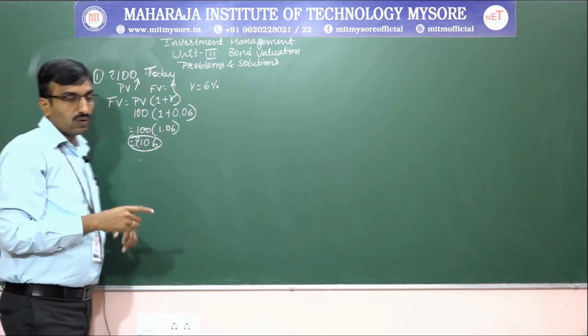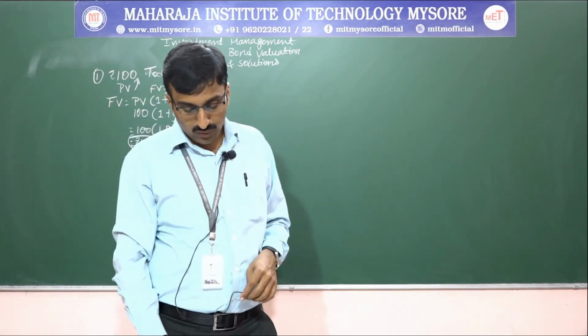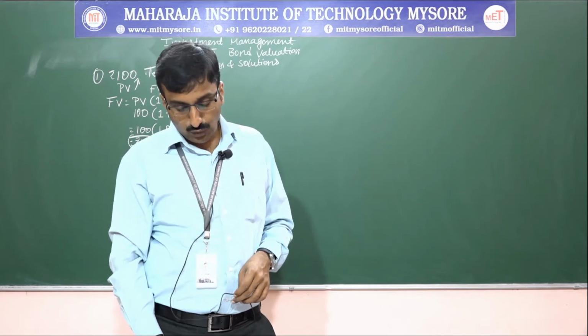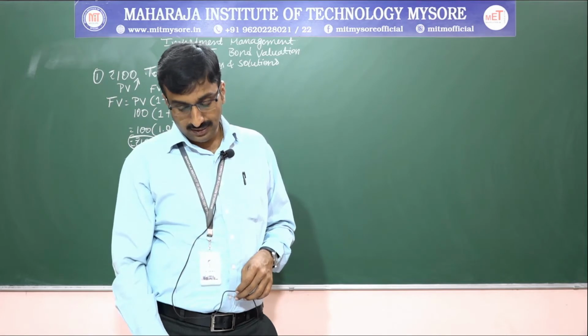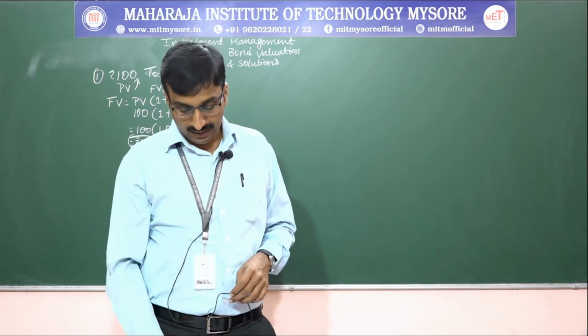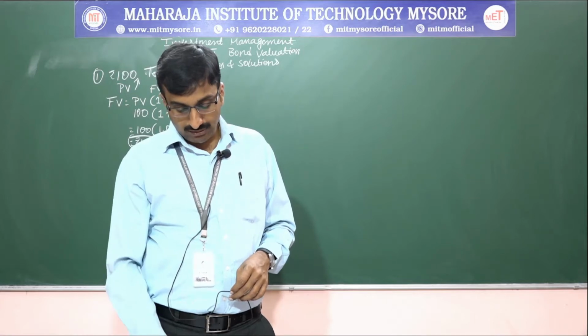Next, moving on to another basic problem, the second problem. Suppose 100 rupees is put for 2 years in a bank or any kind of savings at the rate of 6%. What is the future value?